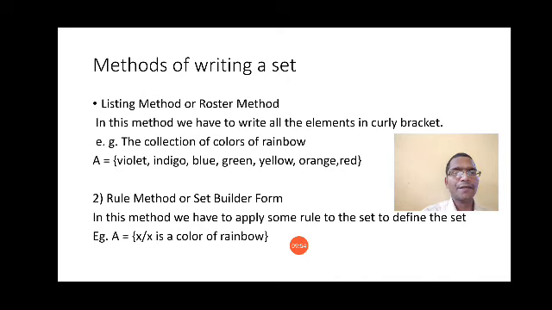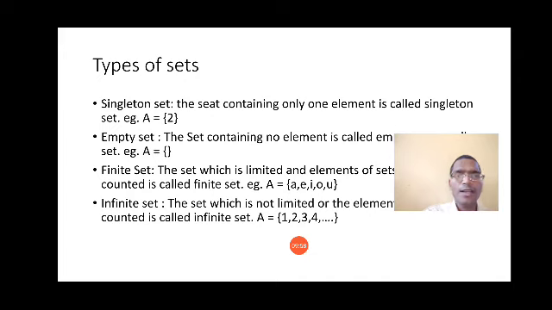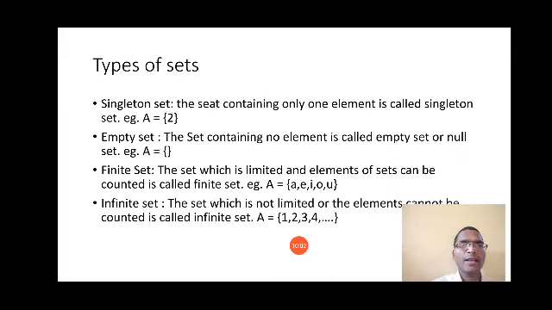Now let us learn a few more topics. Our next topic is types of sets. Now what are the types? Basically there are four types of sets. Let us see all these four types one by one.